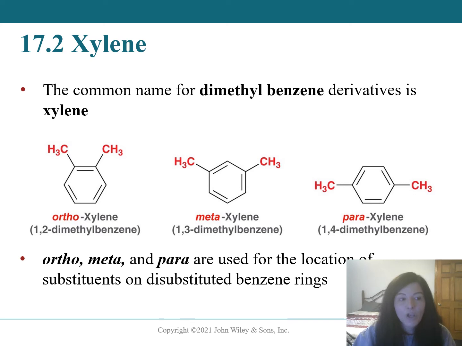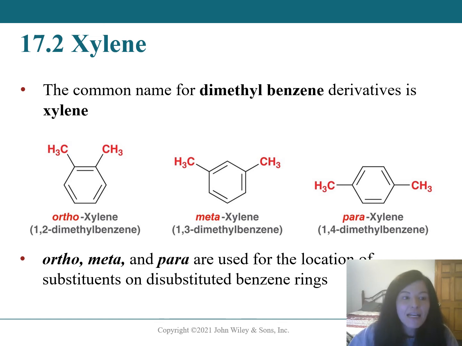If the 2 groups on a benzene ring are in the 1 and 2 positions, meaning they're on carbons that are right next to each other, we say these 2 groups are ortho to each other. If the groups are on the 1 and 3 positions, we say that they are meta to each other.